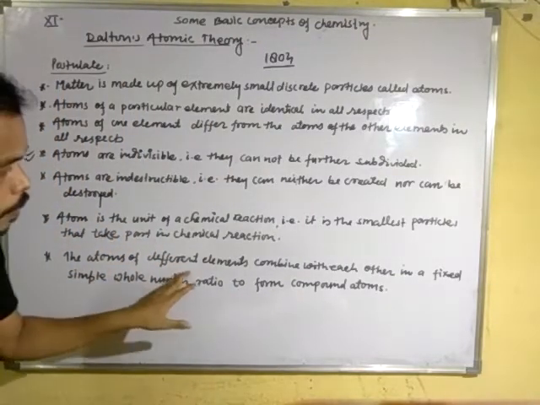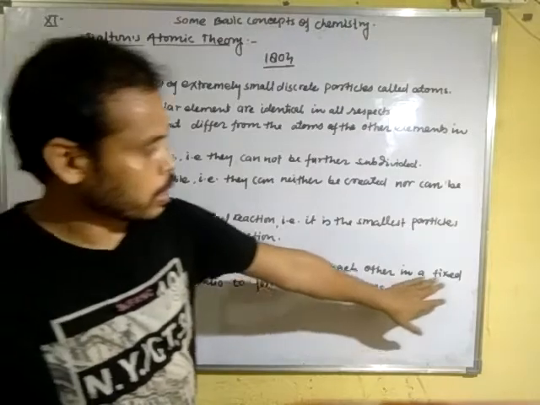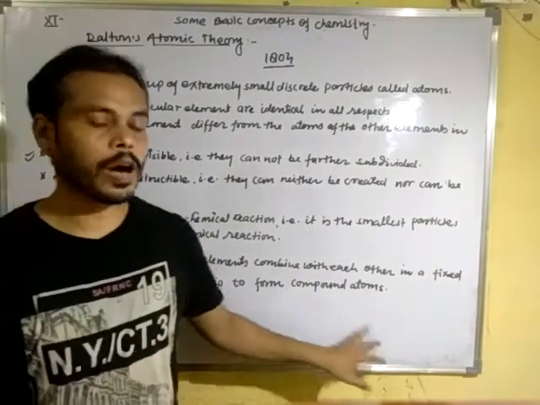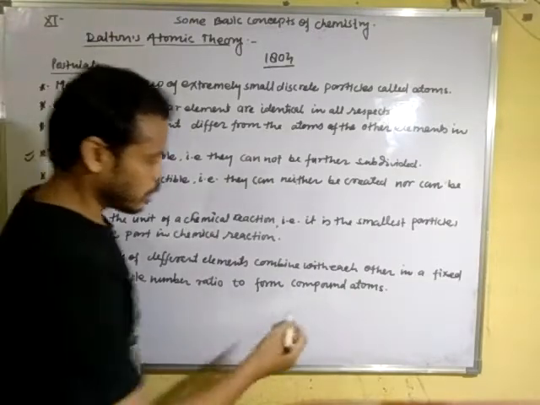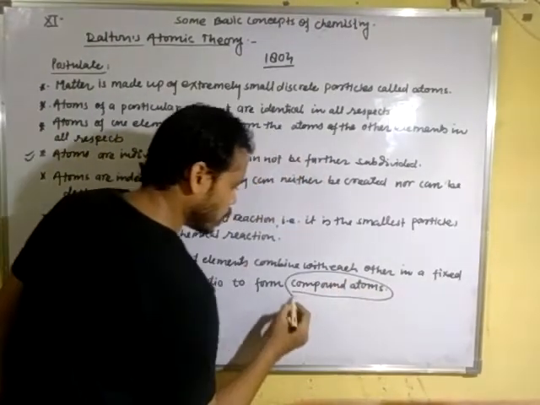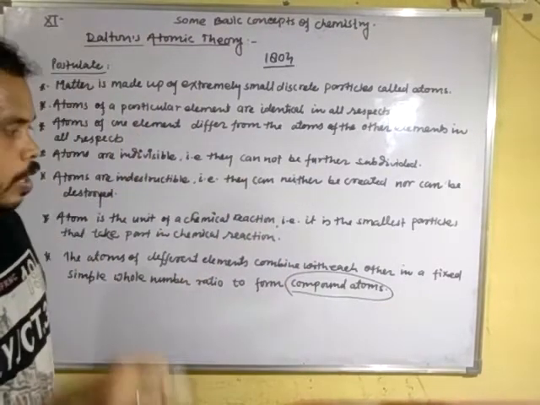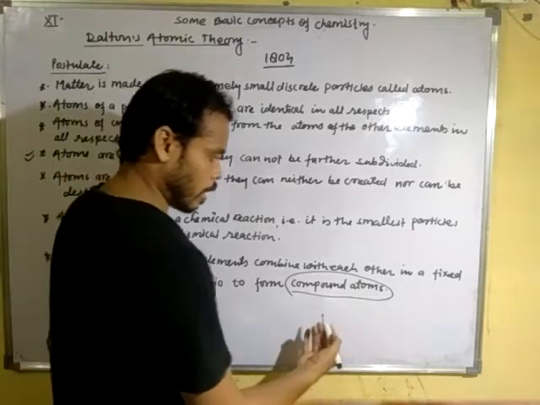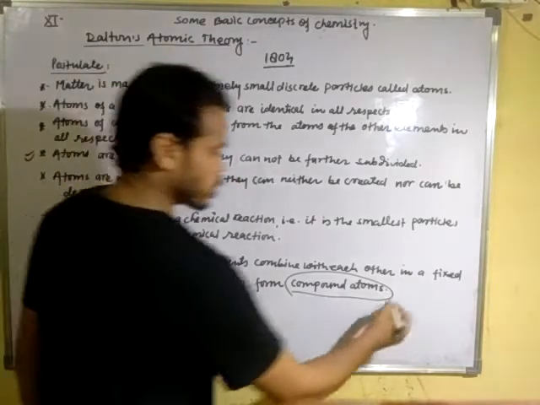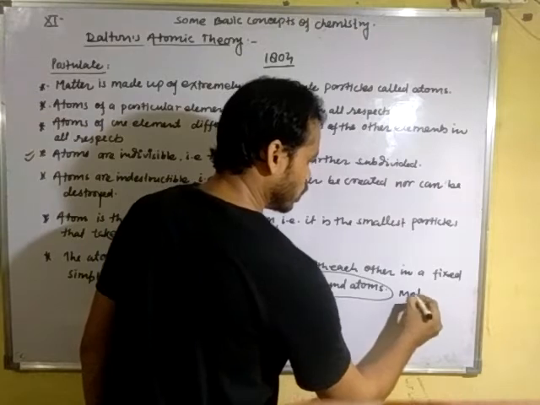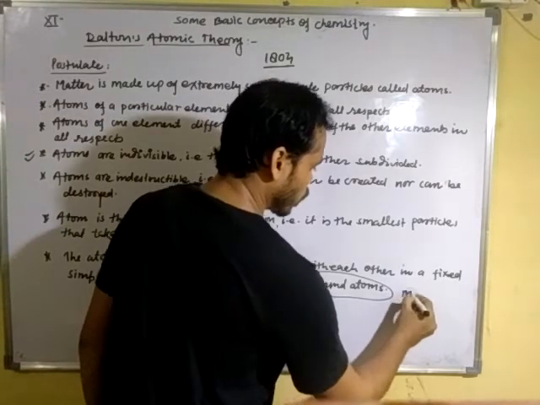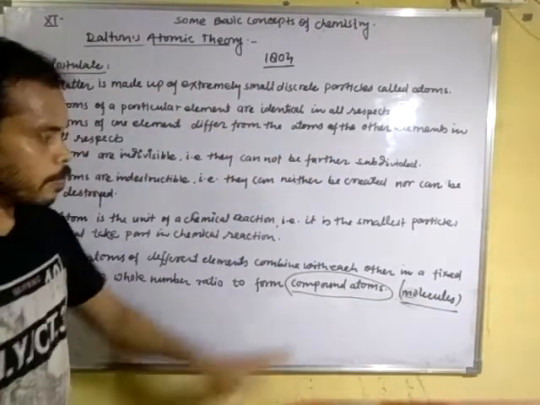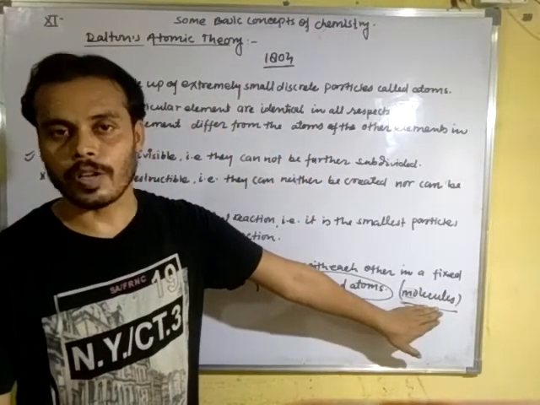The atoms of different elements combine with each other in a fixed simple whole number ratio to form compound atoms, and in modern atomic theory these compound atoms are called molecules. Nowadays, a compound atom is called a molecule.